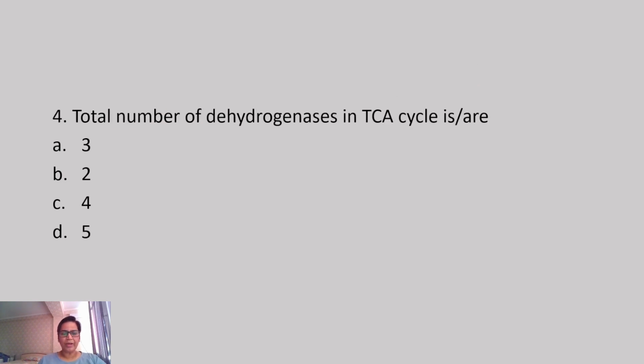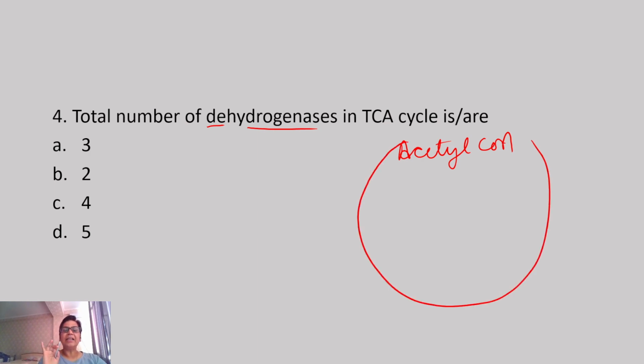Moving on to the fourth question, total number of dehydrogenases in TCA cycle. D means removal of what? Hydrogen. So if we look at only TCA cycle which starts from acetyl coenzyme A, there are three dehydrogenase reactions. One is catalyzed by ICD, isocitrate dehydrogenase.